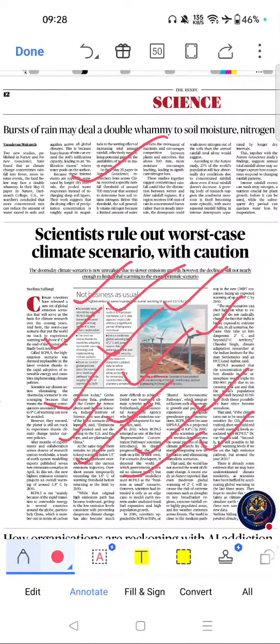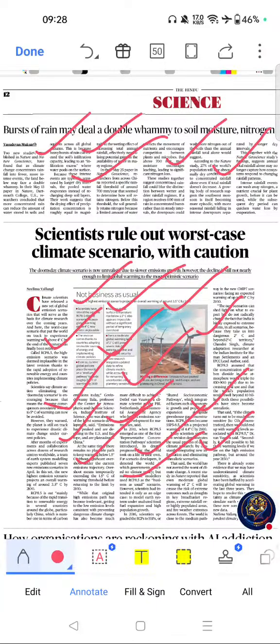Burst of rain may deal a double whammy to soil moisture, nitrogen. If you see the importance, it links climate change with agriculture. Important for UPSC GS3, agriculture and environment. Useful for questions on soil degradation and food security. Relevant to monsoon related questions.